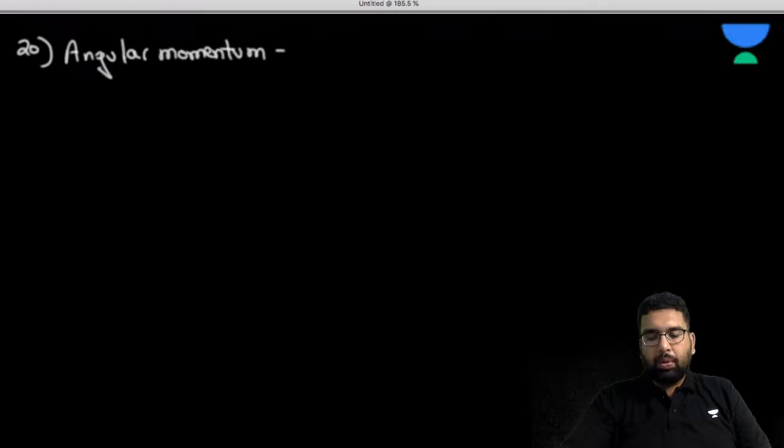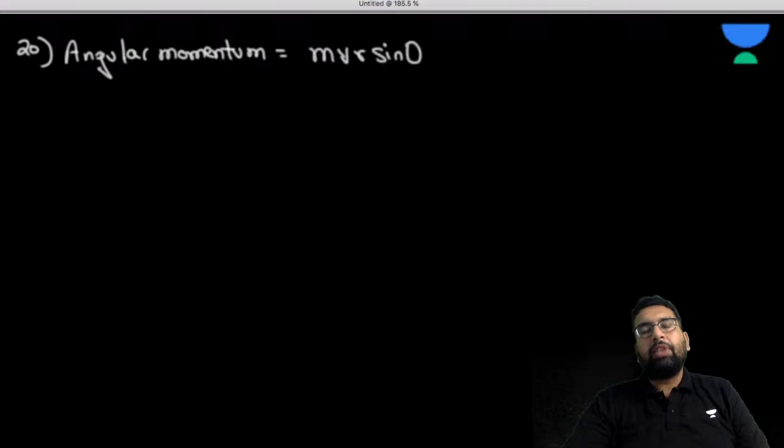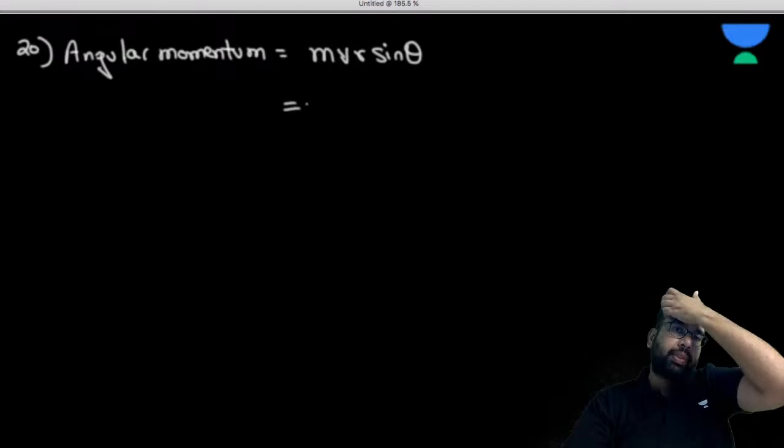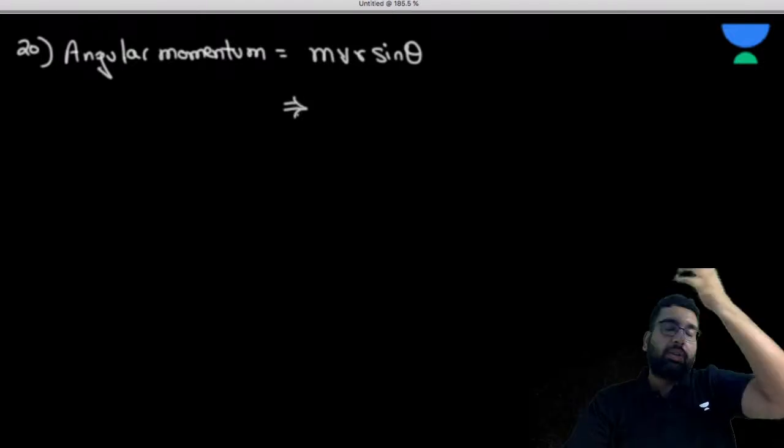So what is angular momentum? We know it is mvr sine theta. When we see the formula, we'll see mvr sine theta. Basically mv is linear momentum. So what is the unit here?